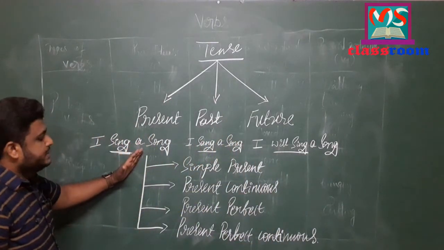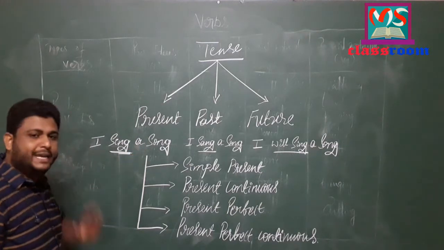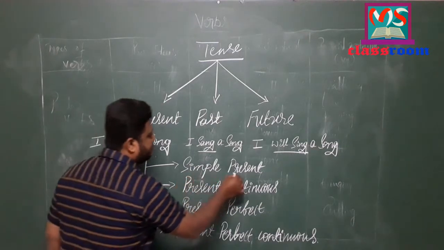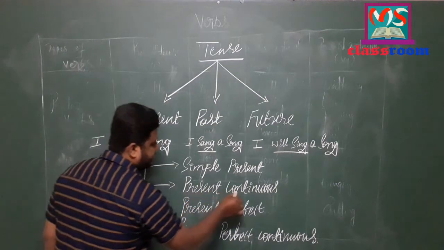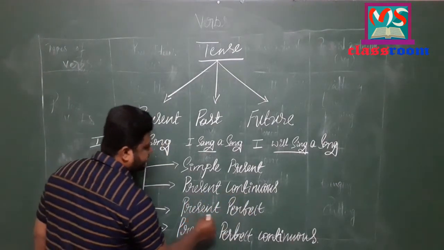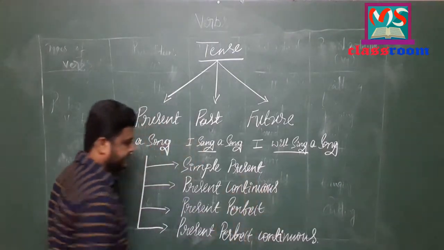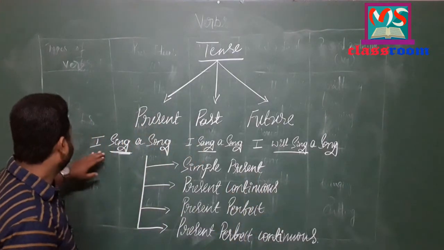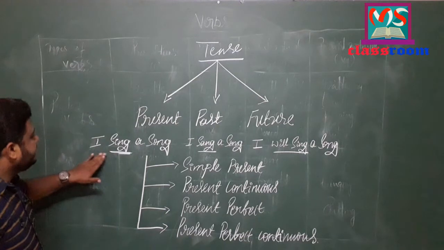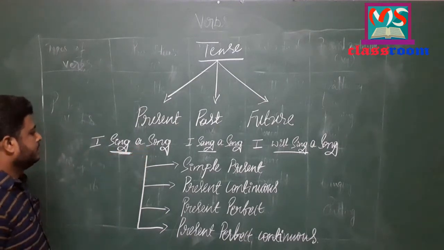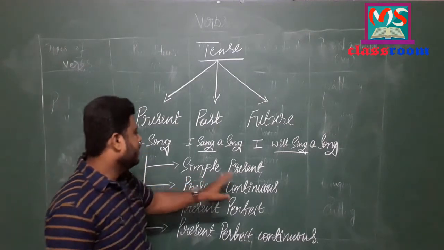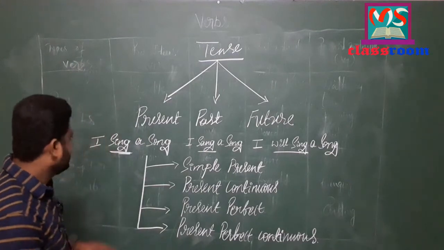Further, present tense is divided into four types: simple present tense, present continuous tense, present perfect tense, present perfect continuous tense. For example, here I have written the example, I sing a song. So it is the example of simple present tense.